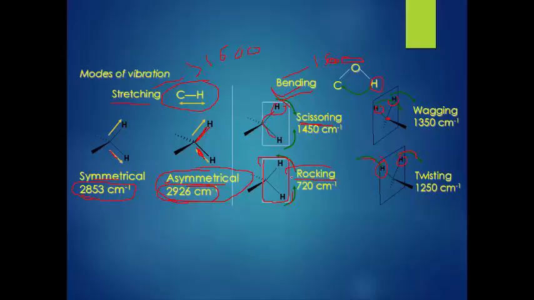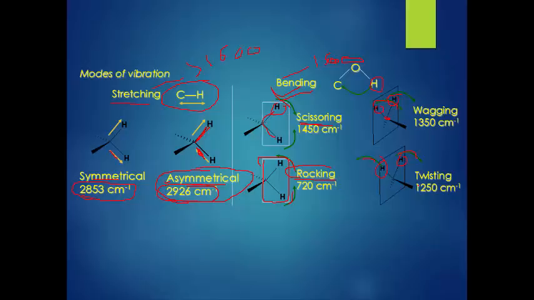This is the rocking. In case of the wagging, two atoms move up and down in a plane with respect to the central atom. In wagging, one atom goes down and one goes up; another goes up, another goes down. This up-down occurs in the wagging.